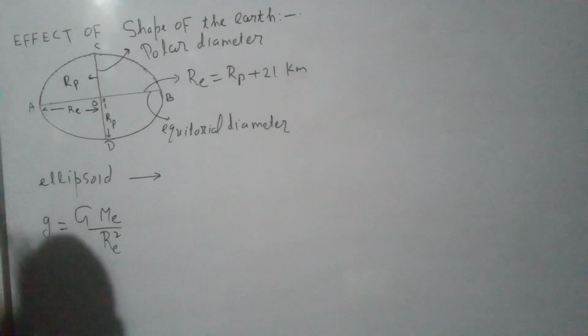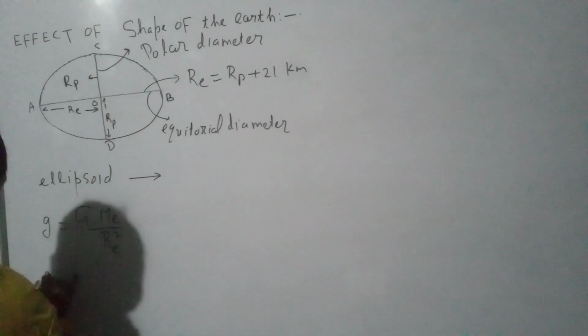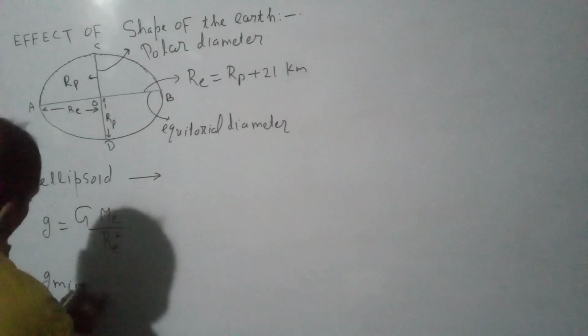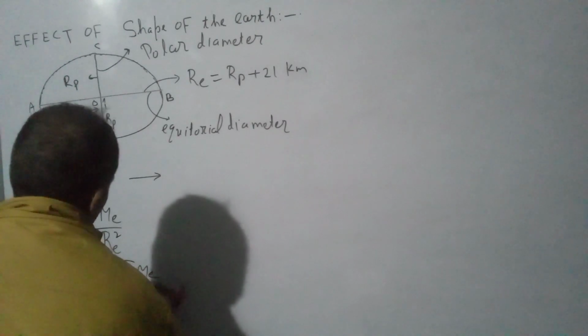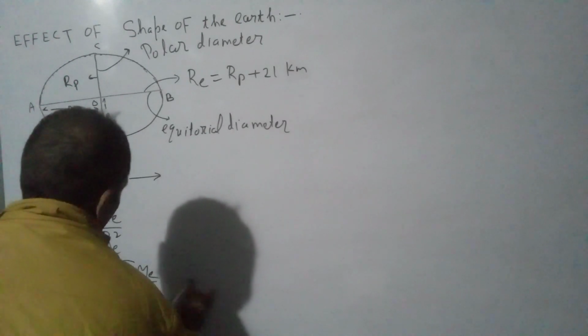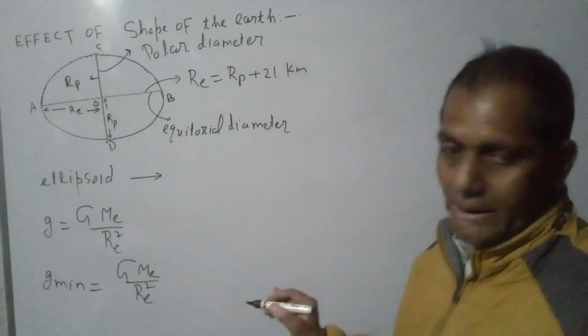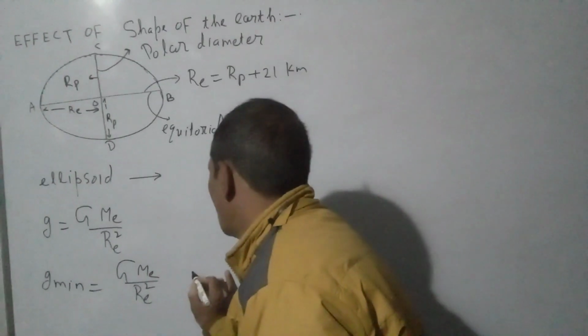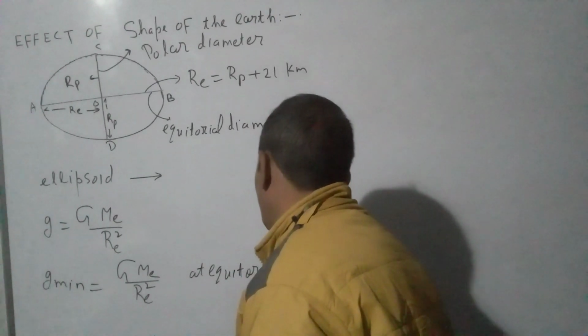So g is minimum at the equatorial plane, due to the largest radius along the equatorial plane.